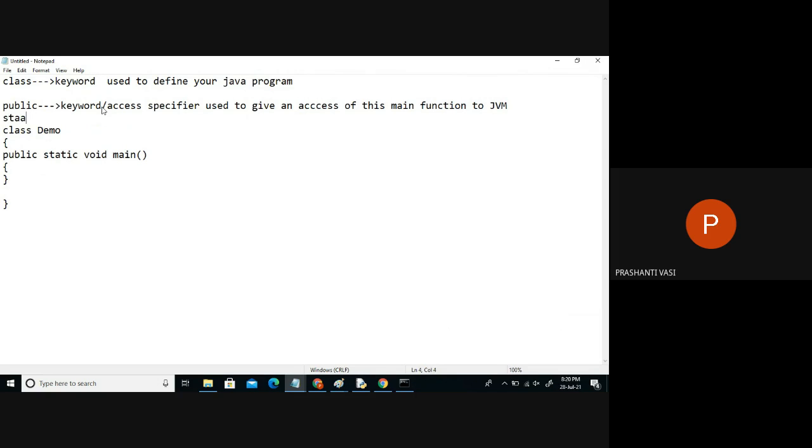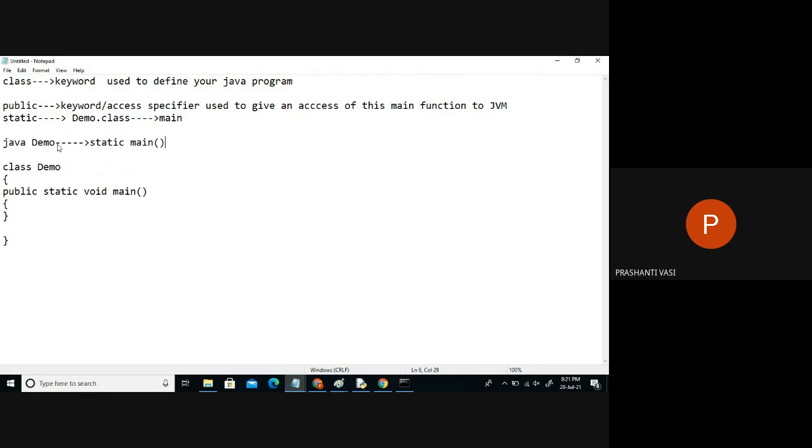The next keyword we have is static. Whenever we use the static keyword with any information or any function of a class, everything we write inside a class can have this keyword. If I'm using this keyword, the main function is directly linked with the class name. That means it actually belongs to the demo.class file right now. So the main function is directly connected to the demo class. Because of that, when I say java demo, the JVM is trying to directly call its static main function.